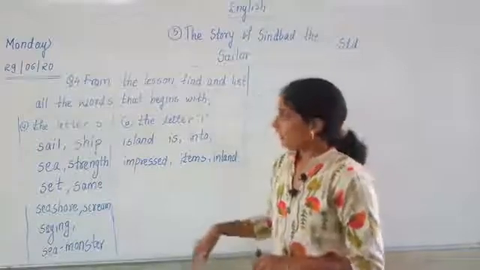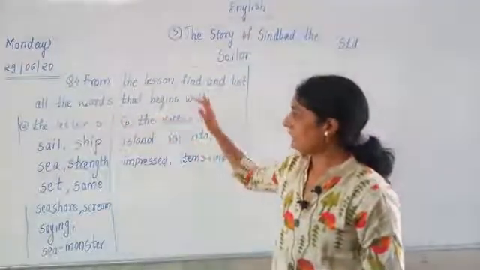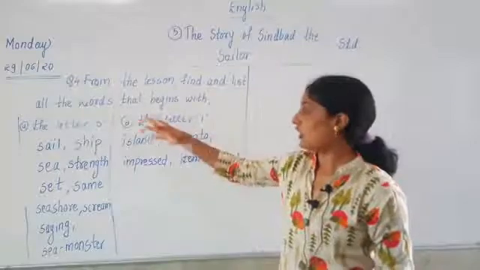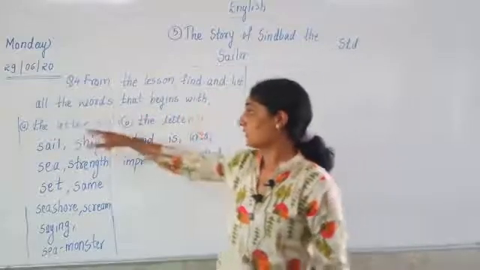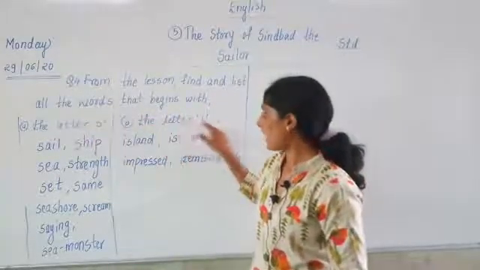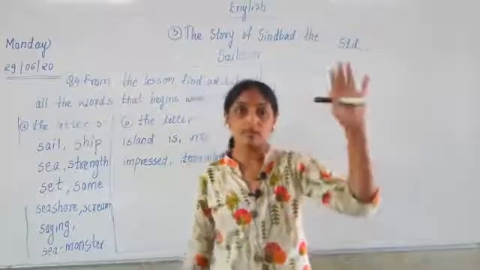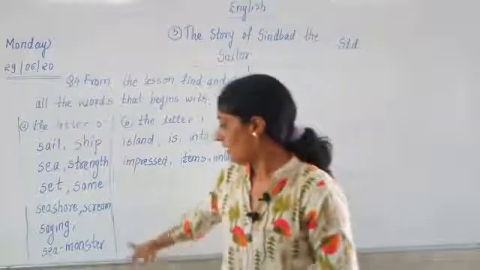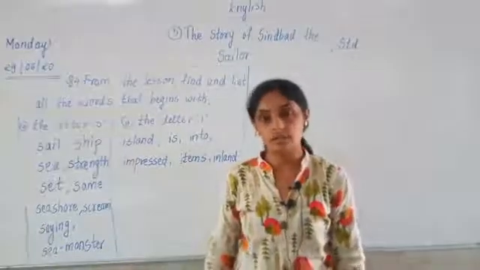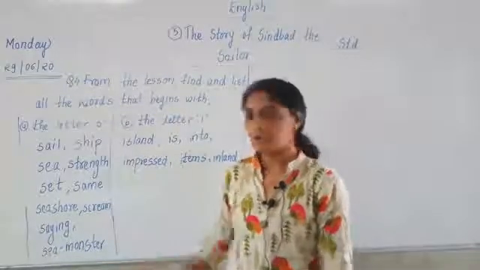In this way, it was told from the lesson, find and list all the words that begin with the letter S and the letter I. With I letter only, these many words are there. With S letter, many words are there. I have not written some words, okay? We have written only 10 words which start with S letter. Have you understood this question?